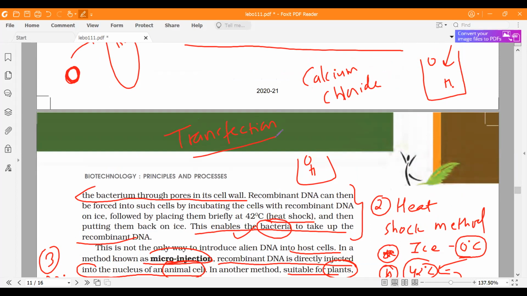You mix DNA with calcium phosphate and cationic liposomes, and the recipient cell will absorb it. Liposomes are nothing but lipid bodies. As you know, lipid soluble things can directly enter through the cell membrane. So this can be directly transferred through endocytosis inside your host cell. This is transfection. Remember, it uses DNA and calcium phosphate liposomes.